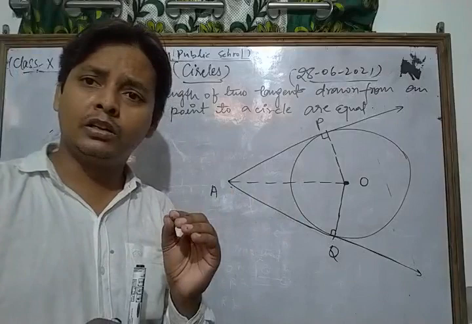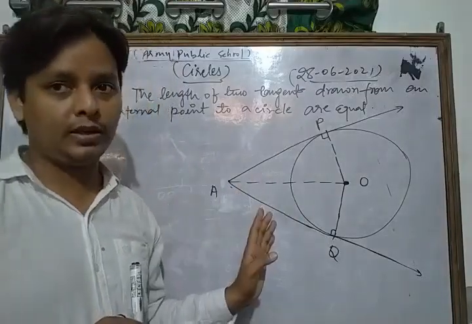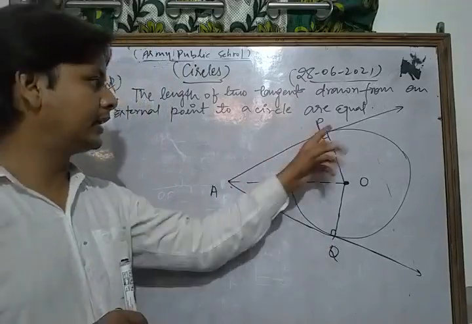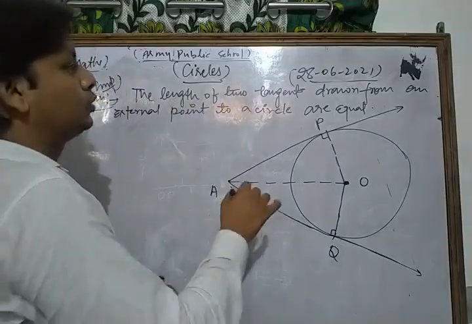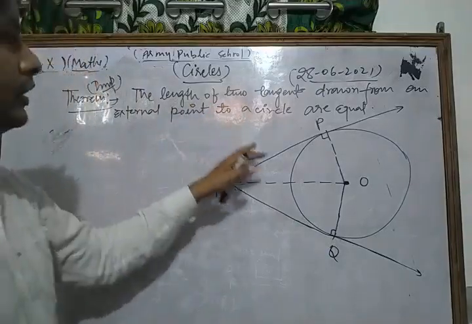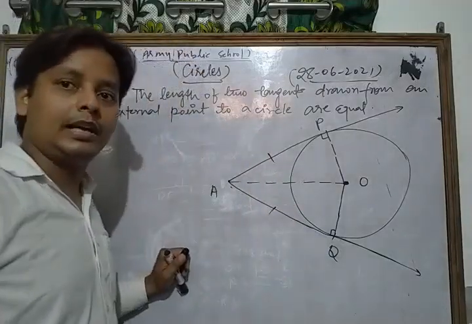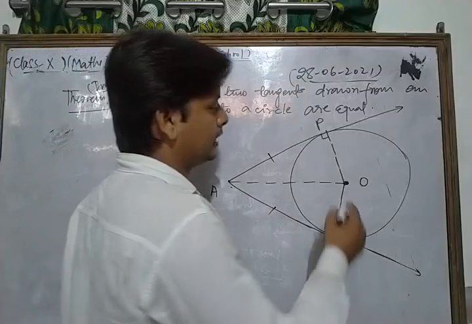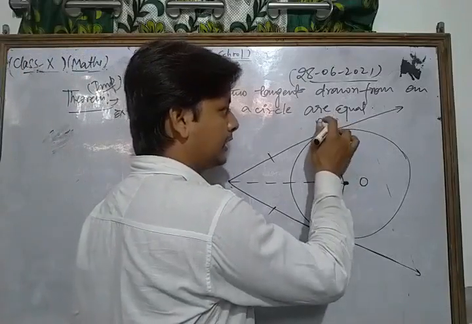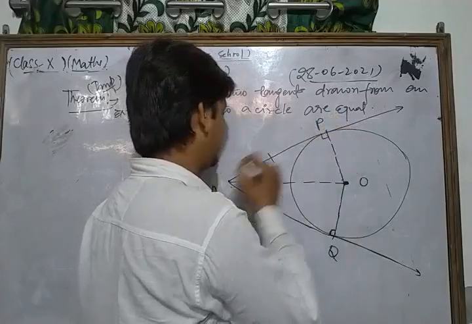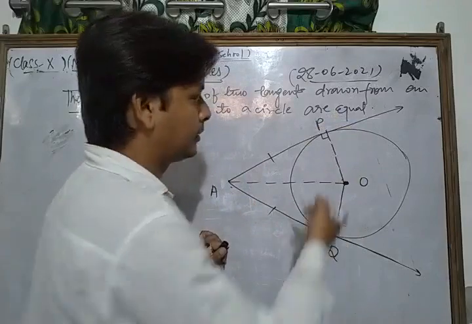We draw only two tangents from an external point to the circle. Let AQ and AP be the two tangents. We have to show that the lengths of the two tangents drawn from an external point to a circle are equal, that is, AP is equal to AQ. I discussed that the line segment joining the center to the tangent is always perpendicular, that is, angle OPA and angle OQA are always 90 degrees. We just discussed that theorem.